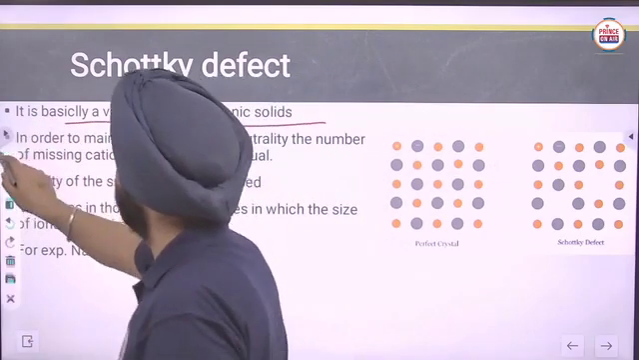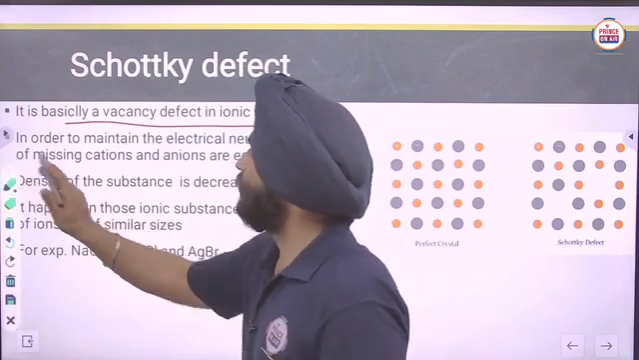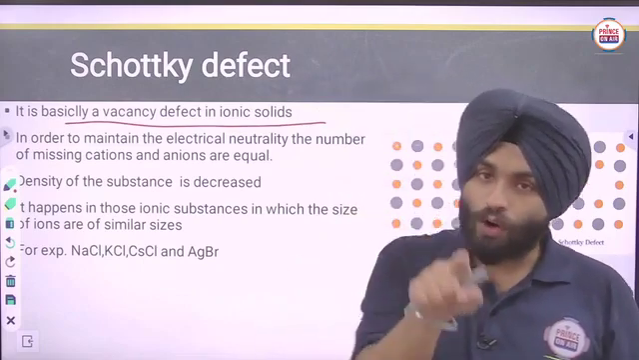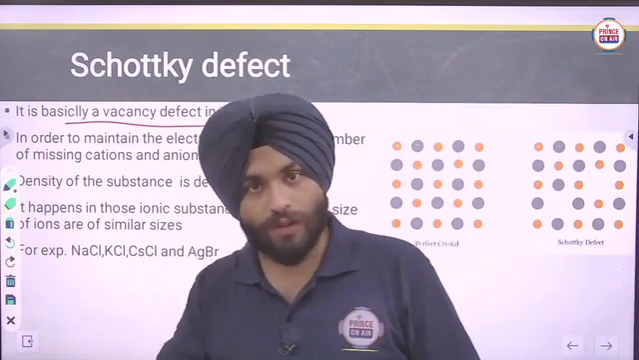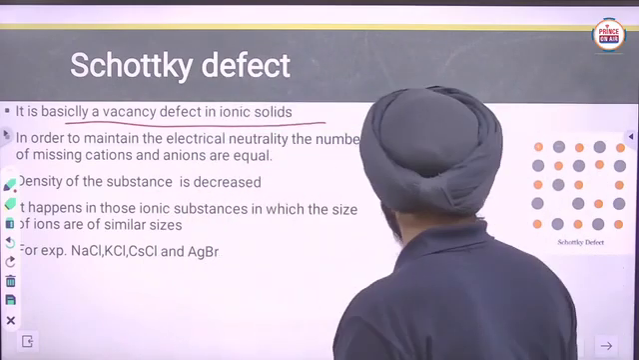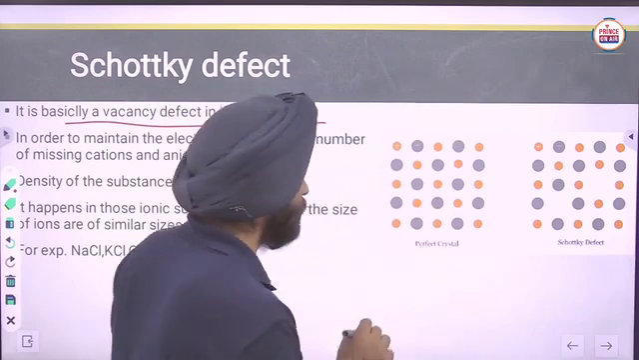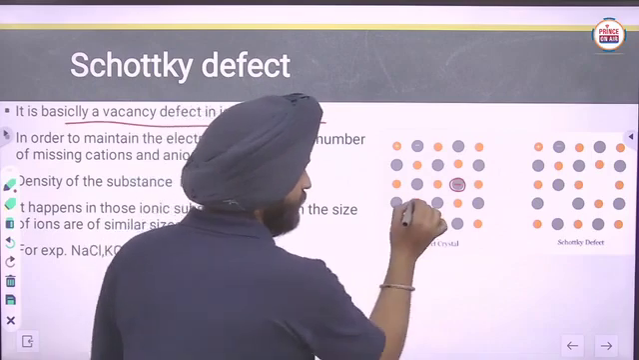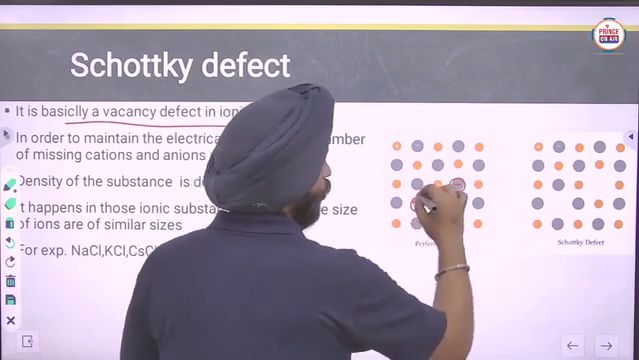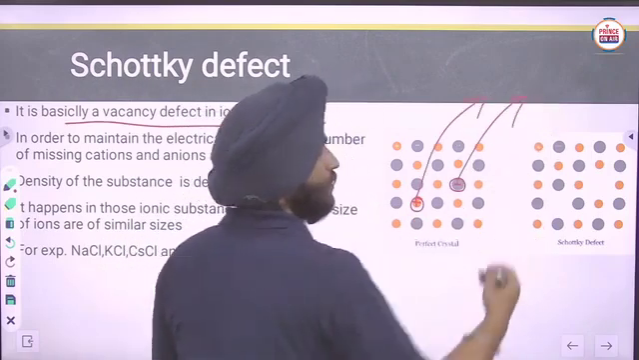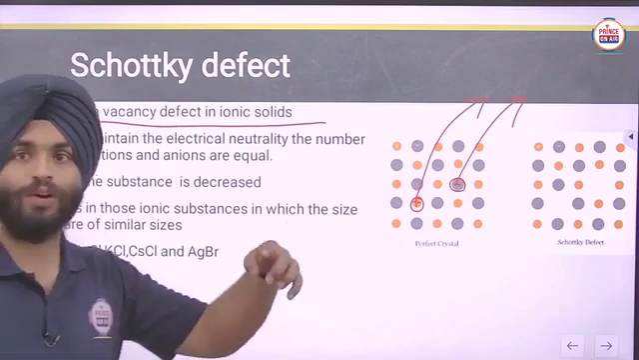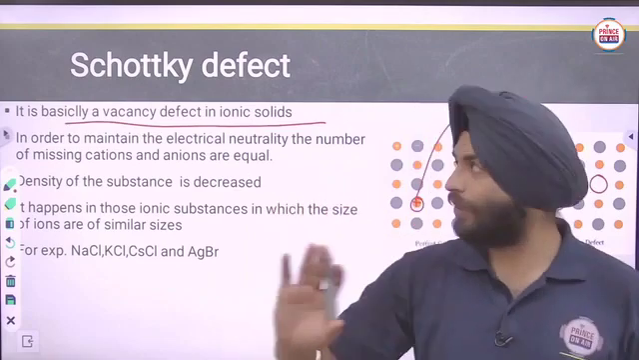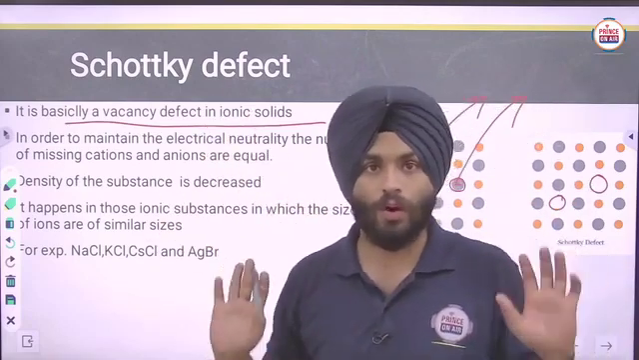Clear? Listen carefully. In order to maintain electrical neutrality, the number of missing cations will be equal to the number of missing anions. See here, you can see that this one is a negatively charged ion, meaning anion, and this is a positively charged cation, so both are missing from the crystal. Both ions will be removed from here and they will form a vacancy here.